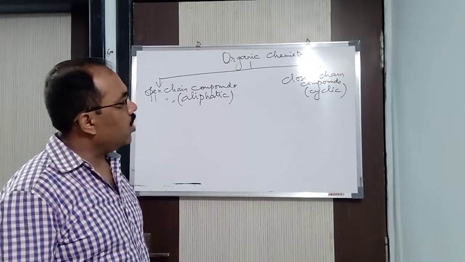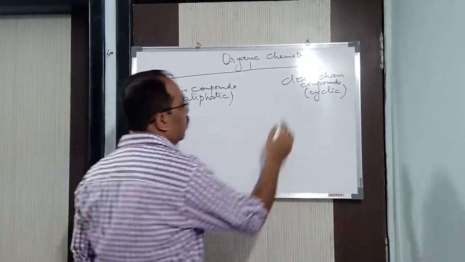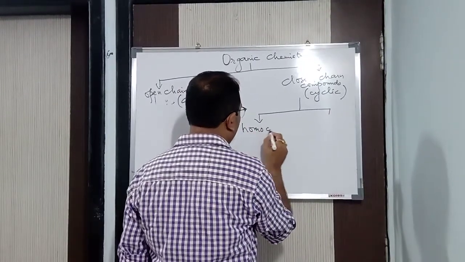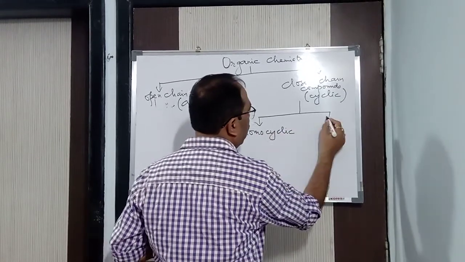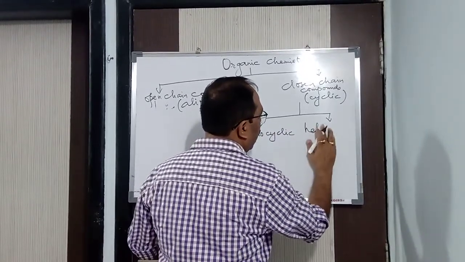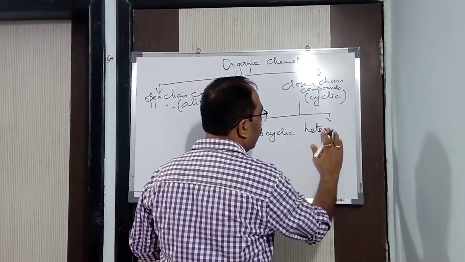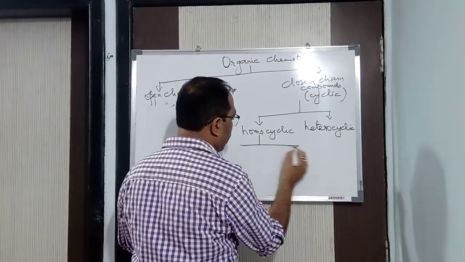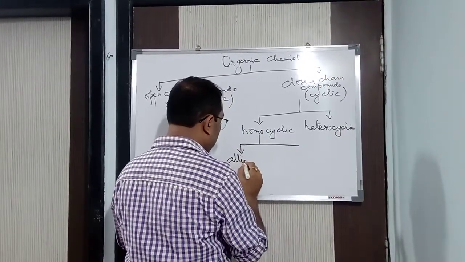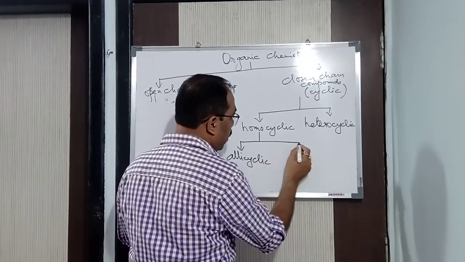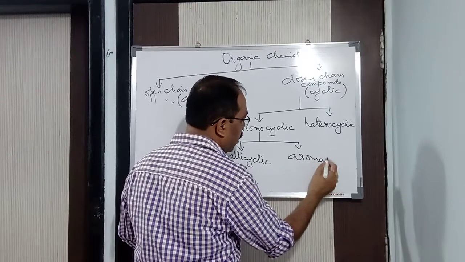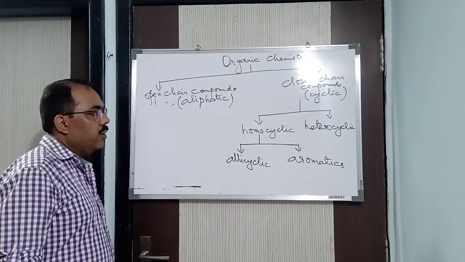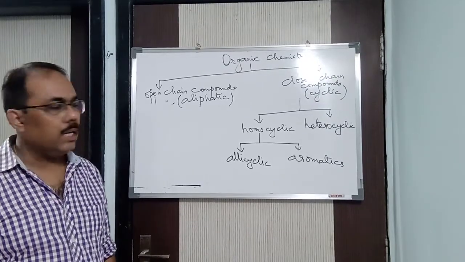Next we are having the closed chain compounds or the cyclic compounds. Closed chain compounds are again divided into homocyclic and heterocyclic. Homocyclic is further divided into alicyclic and aromatics. Alright? Homocyclic and heterocyclic. Homocyclic is further divided into alicyclic and aromatics.